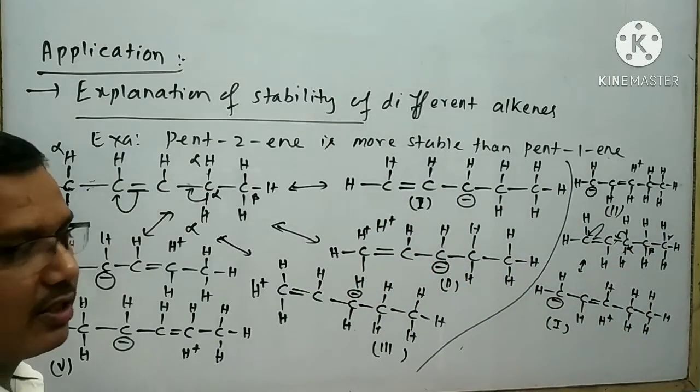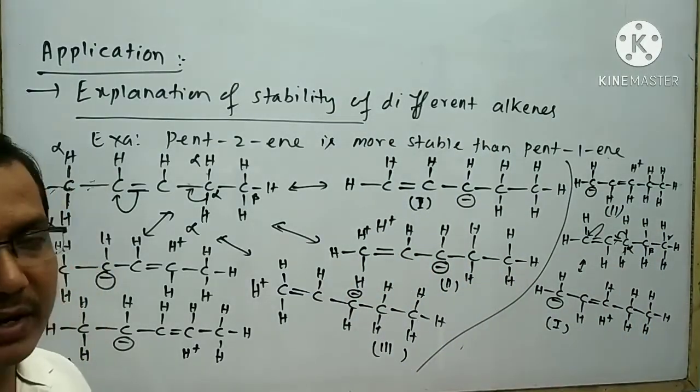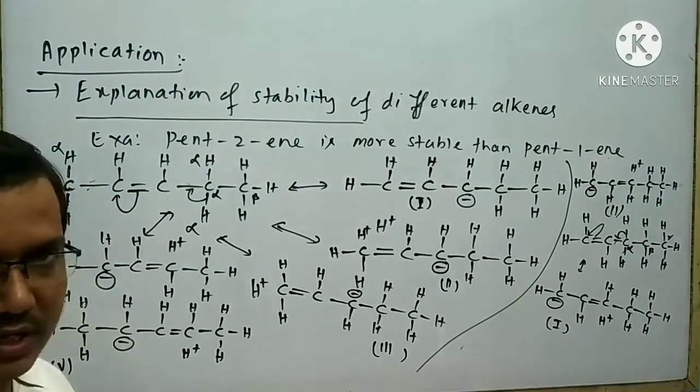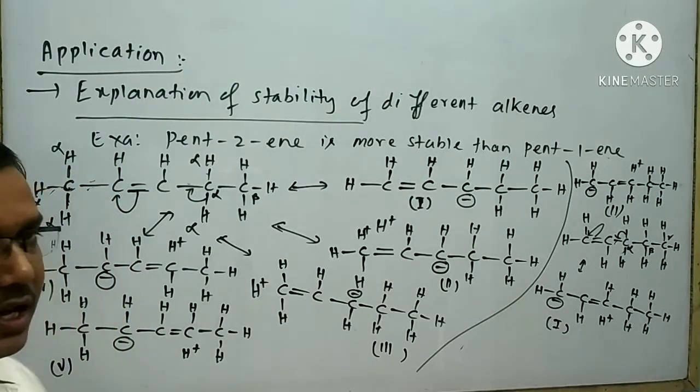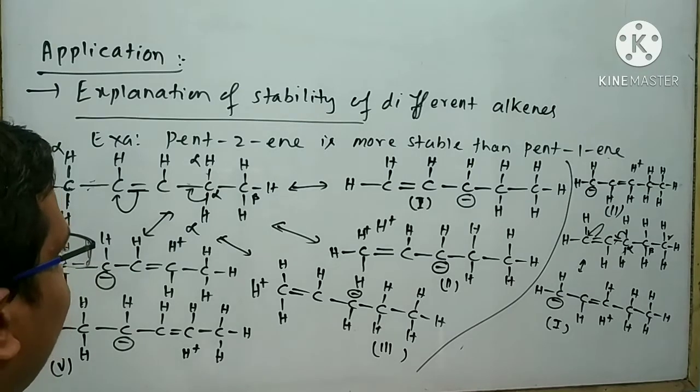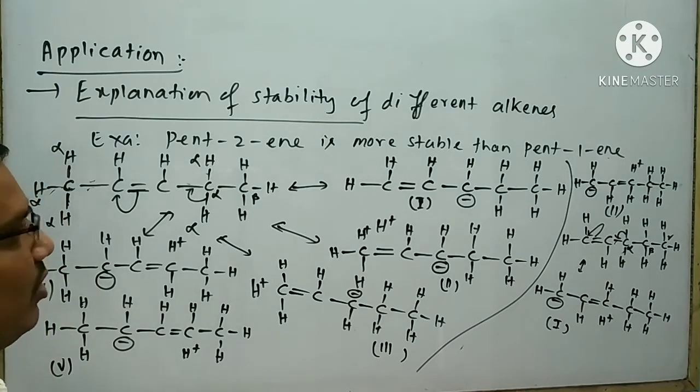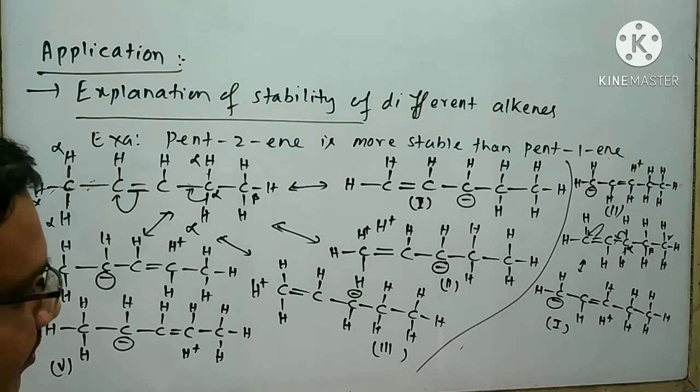Look at that. Here the number of hyperconjugated structures for pent-2-ene is more than pent-1-ene. We know that the more hyperconjugated structures, the more stability. So according to this point, pent-2-ene is more stable than pent-1-ene.